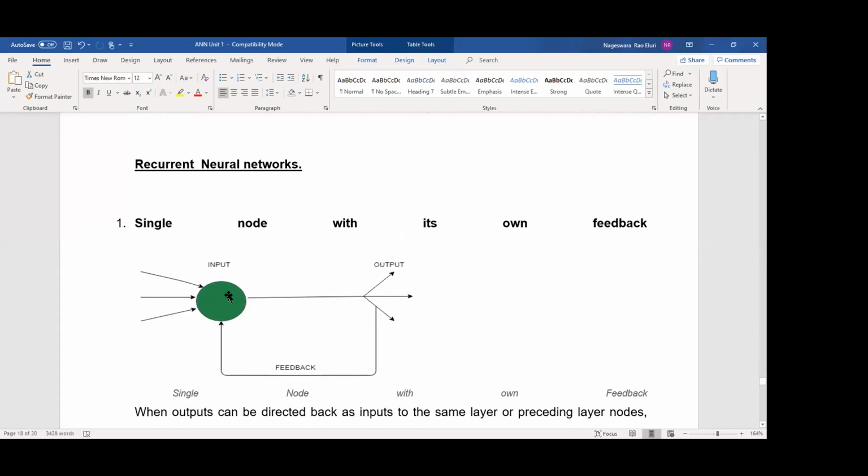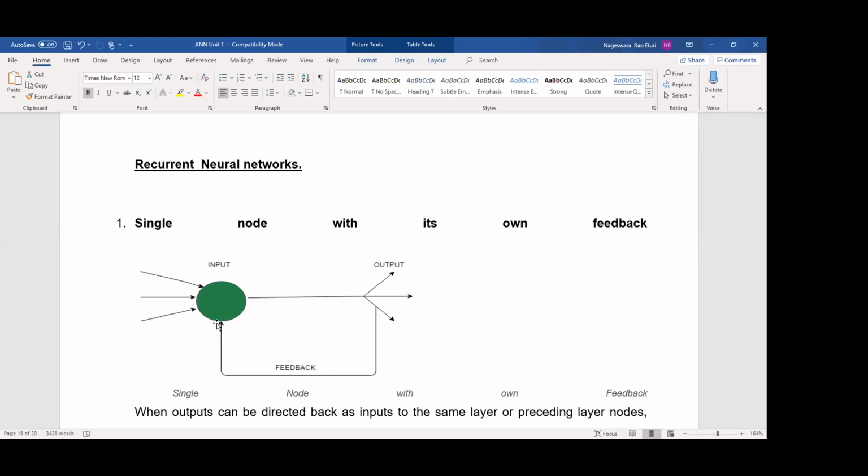The output may be one output or many outputs. Again it gives the feedback to the node, so we are redirecting the outputs to the node. This is called a recurrent neural network. We are giving the same output as an input for the node.